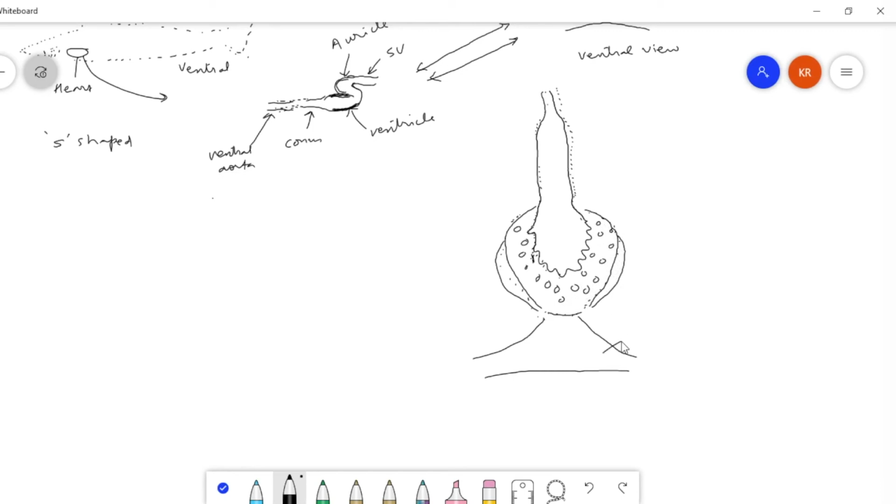So this is the sinus venosus. We will write this as SV. This is the auricle. This is the spongy myocardium of the ventricle. The whole chamber is the ventricle. This is the space inside. This will be the conus.